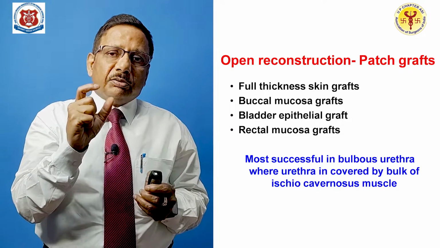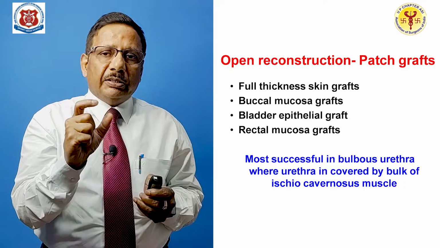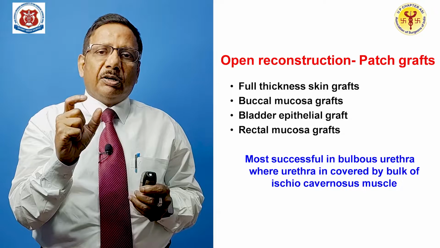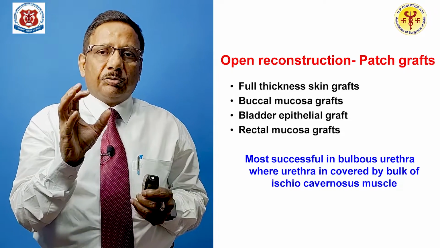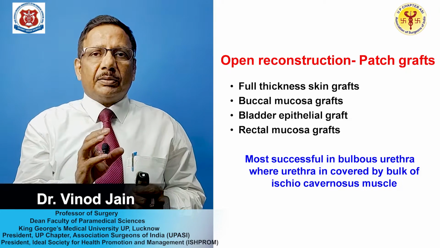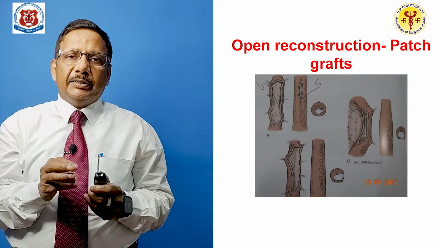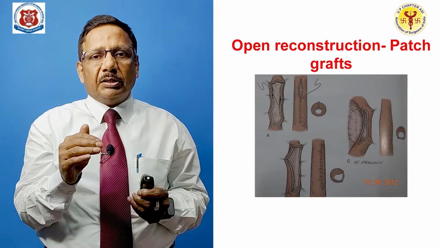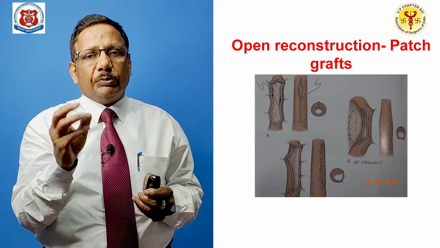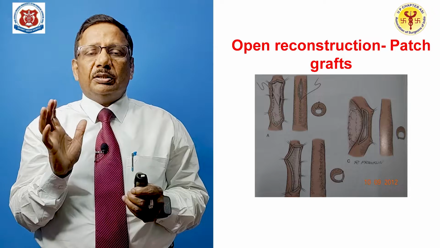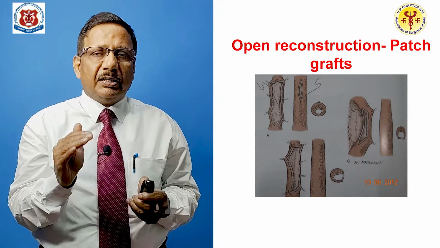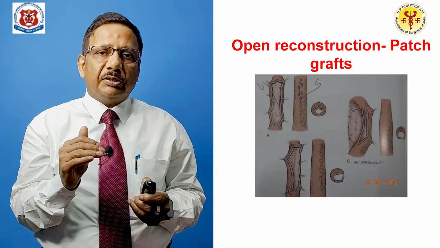Usually this is very successful when the stricture is situated in the bulbous part. Why? Because there is a lot of ischiocavernosus muscle which safeguards this graft. And this is a diagrammatic representation. As you can see in this diagram, the graft has been put in, whether it is a skin graft or a buccal mucosa graft, and after putting in a graft, you stitch the urethra back. So, that is open reconstruction using patch graft.